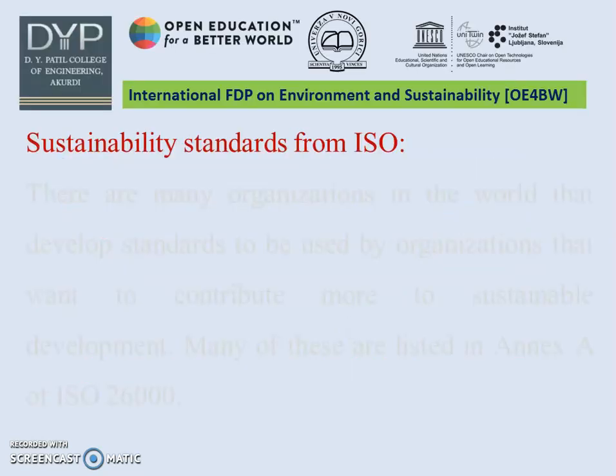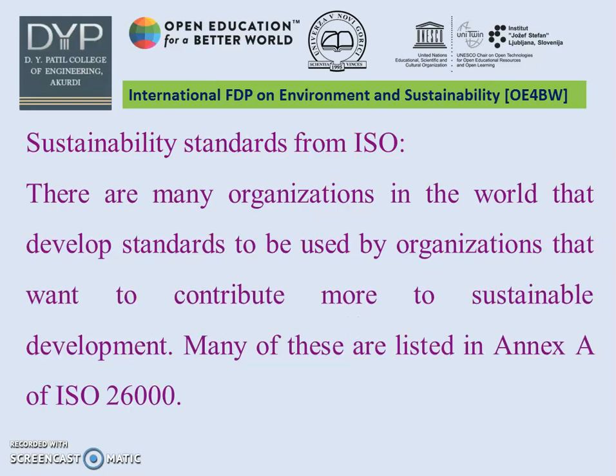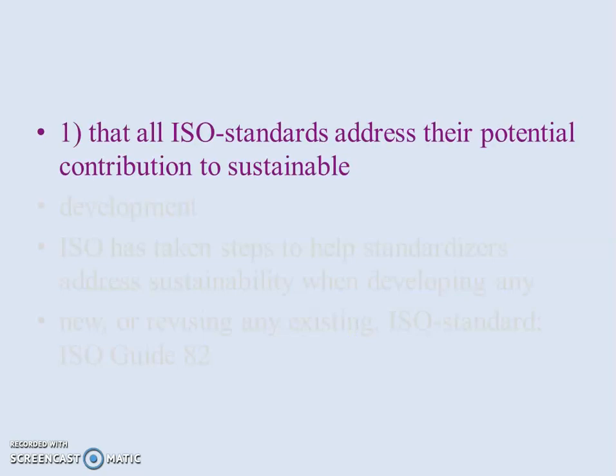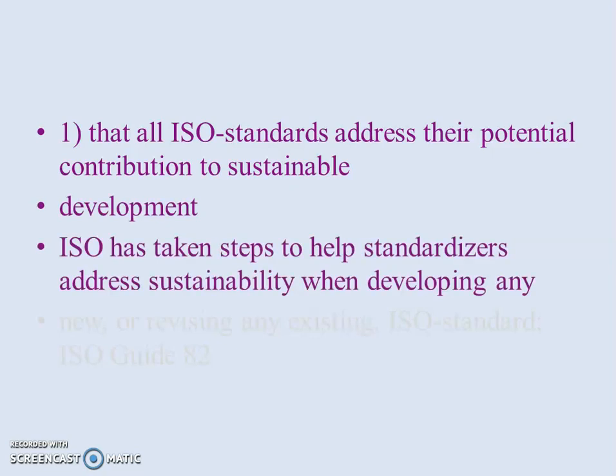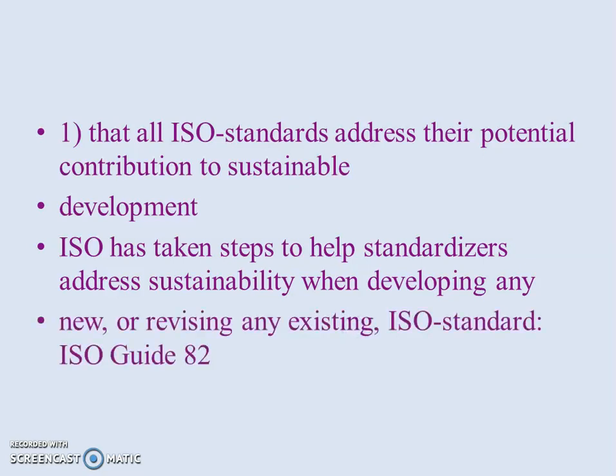There are various ISO standards available for sustainability. There are many organizations in the world that develop standards to be used by organizations that want to contribute to more sustainable development. Many of these are listed in Annex A of ISO 26000. All ISO standards address their potential contribution to sustainable development. ISO has taken steps to help standardizers address sustainability when developing any new or revising any existing ISO standard: ISO Guide 82.